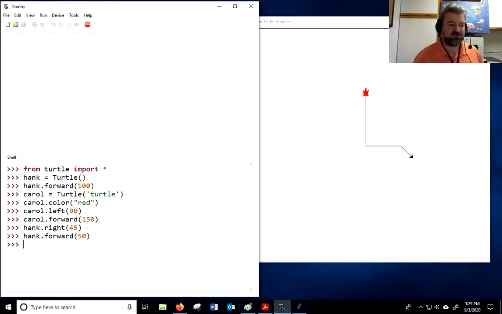So lots of vocabulary here, but it's the same vocabulary you'll hear me say for 4 years if you stay with me. The turtle class, we call it, it creates a turtle object, also called an instance. We store it in a variable. I take that variable and I call a method, which is like a function, but you call it, notice the little dot. We call that the dot operator, Hank.forward.